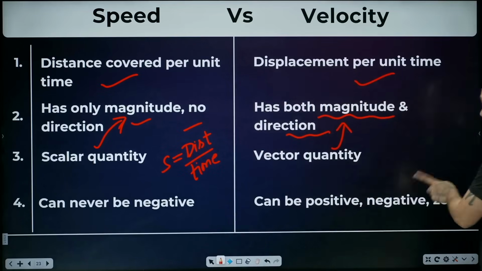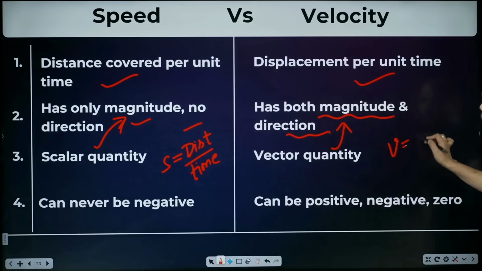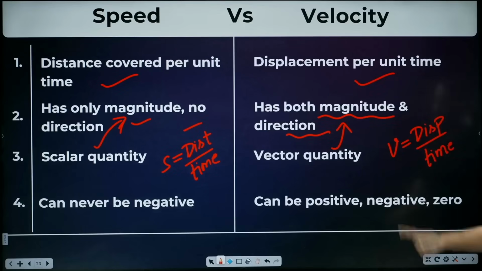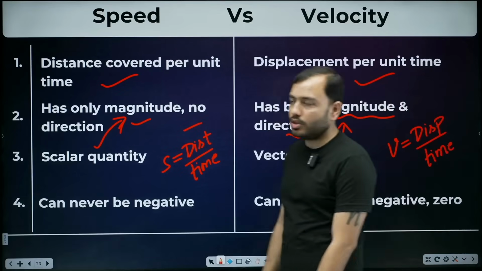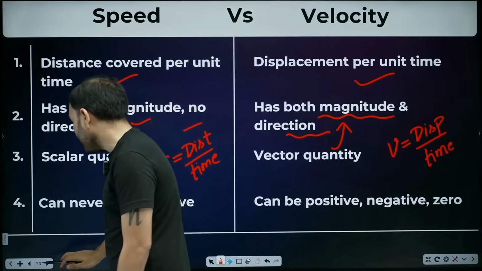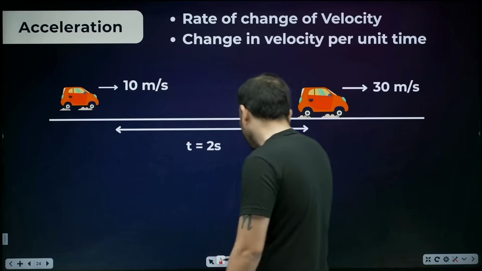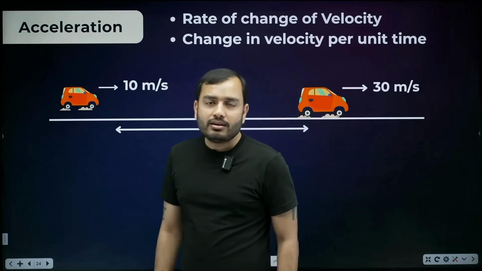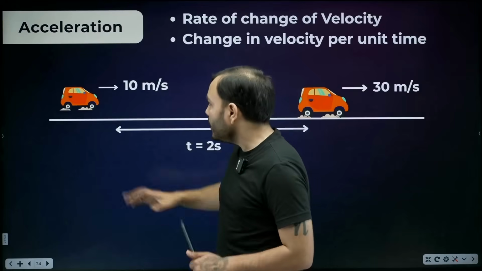Velocity can be positive, negative or zero. Why? Because in the formula of velocity, what is the numerator? Displacement. And displacement itself can be positive, negative or zero. So velocity can be positive, negative or zero. Clear? Okay. The next topic is very beautiful, acceleration. Now, what is acceleration? Let's see an example.